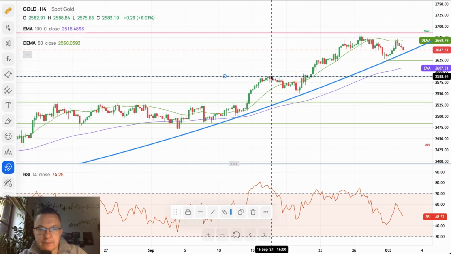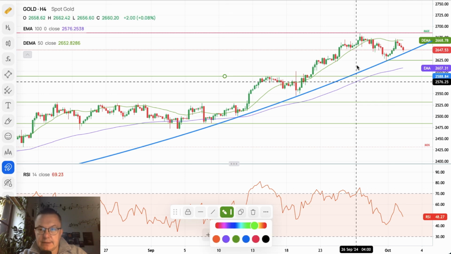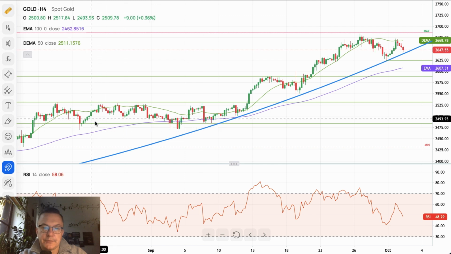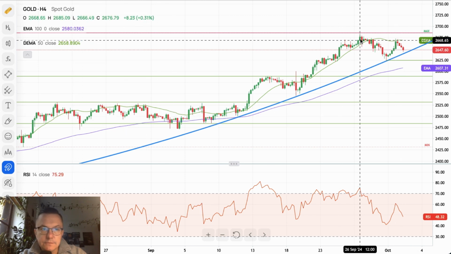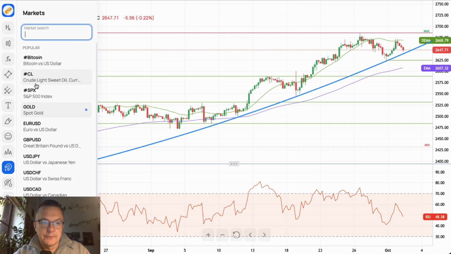I think will be better for the technical support, 2580 and 88. So far it looks very good for bulls. This is still a very strong uptrend with the new all-time high at 2685. More upside should be generated very soon. So we got this data from the gold.